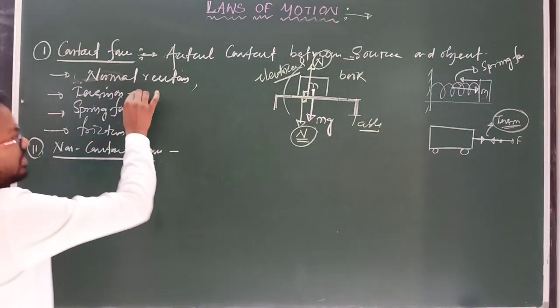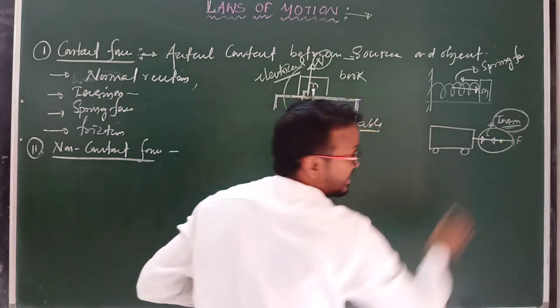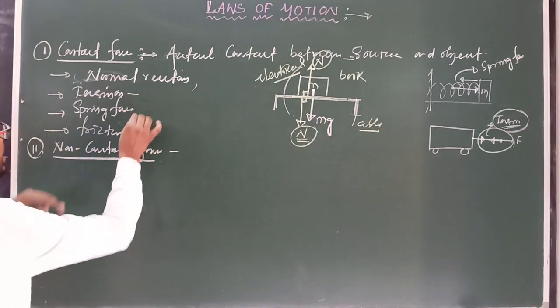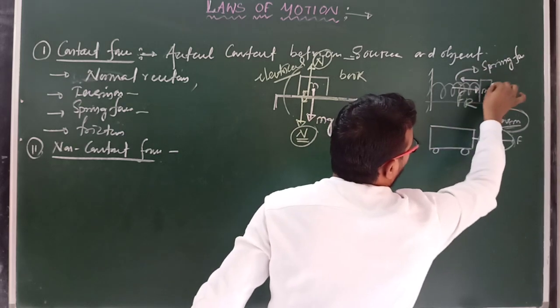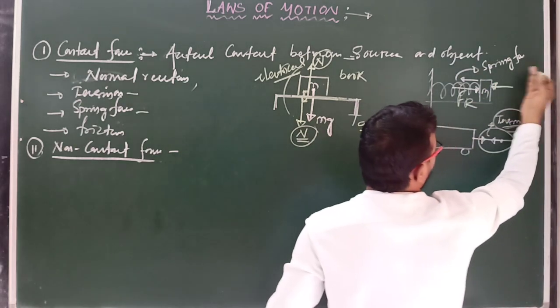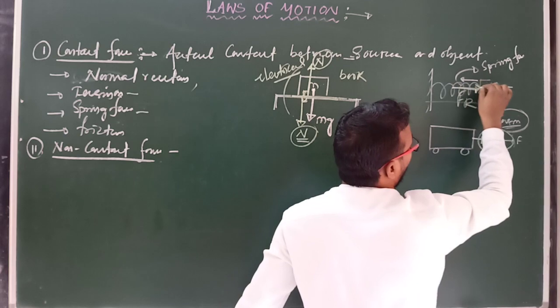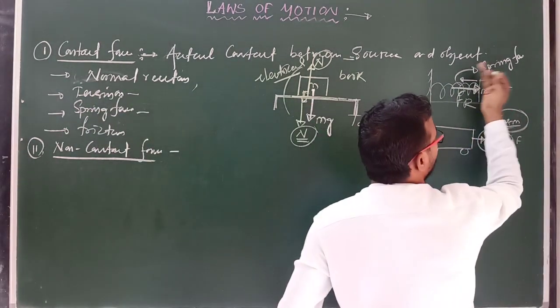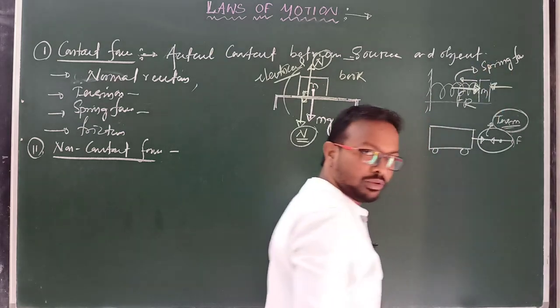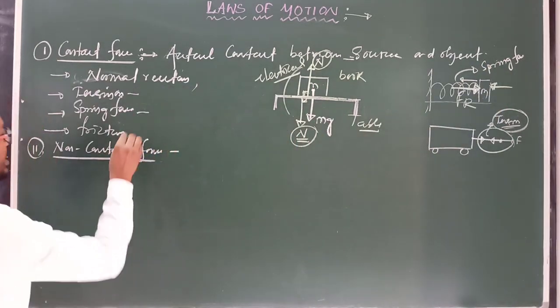Next come to tension. This is tension, intermolecular attraction, and this is contact force. And next one, spring force. Here this is known as spring force, which is in the opposite direction of the external force. If we apply external force, then spring force always opposes the motion, or spring force always opposes the change in its configuration. Clear?